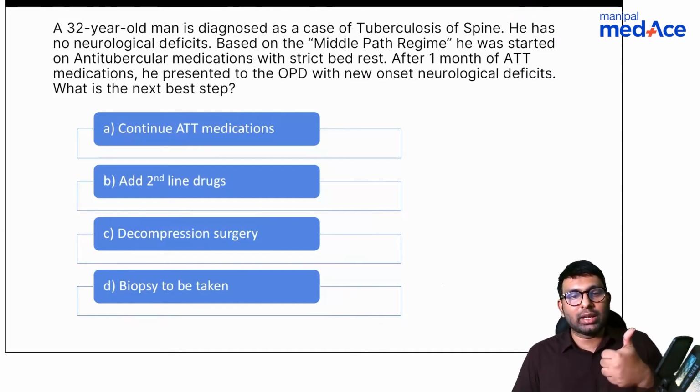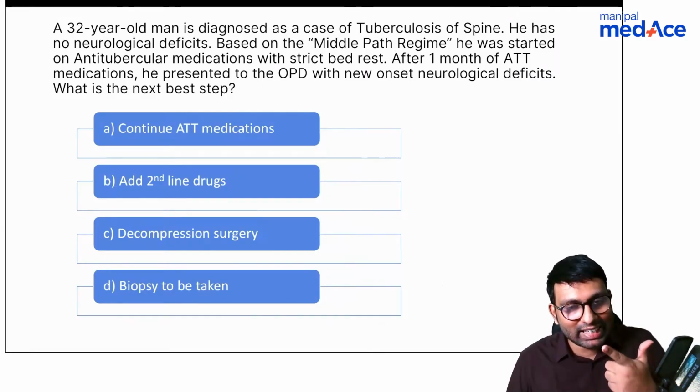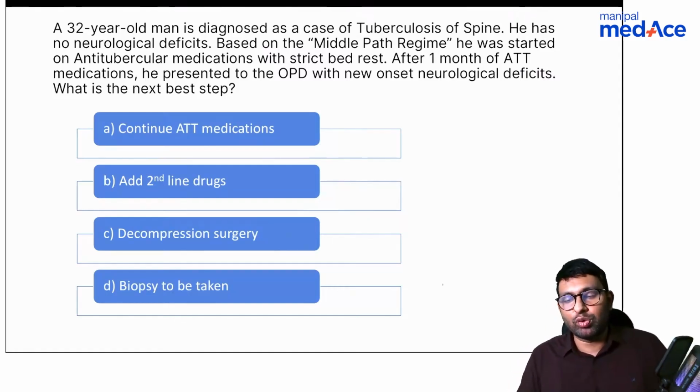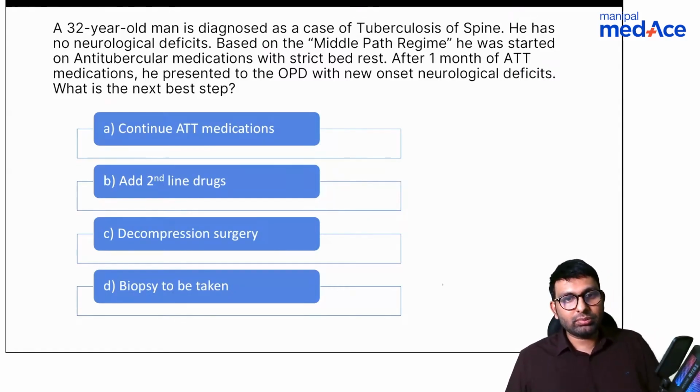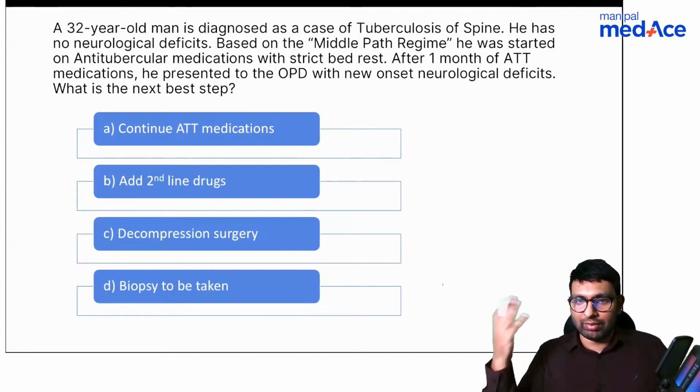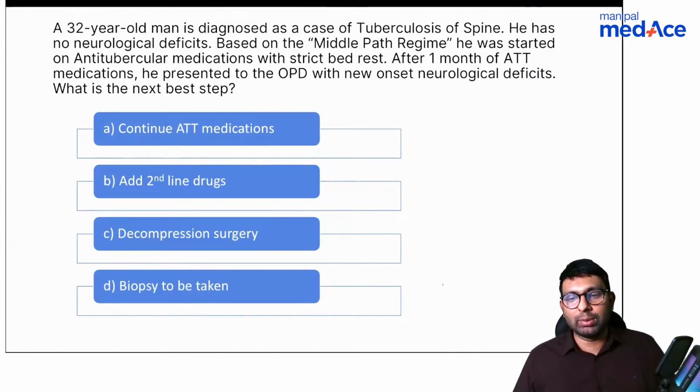Is it to continue ATT medications? Is it to add second line drugs? Is it to do a decompression surgery? Or do you have to go for another biopsy? Remember, previously a biopsy was done. He was proven to be TB spine positive and then treatment was done.